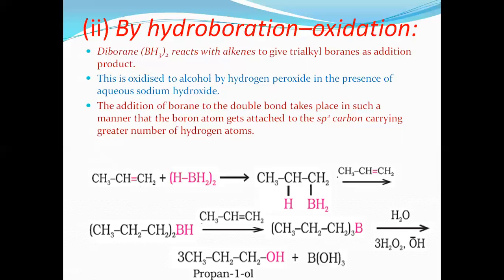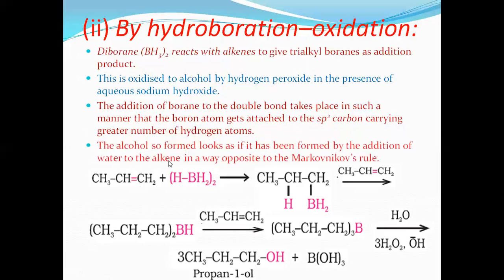Next, this is the side product formed here. Next, we can move on to the alcohol formed. It looks as if it has been formed by the addition of water to the alkene in a way opposite to the Markovnikov rule. According to the Markovnikov rule, when you add water, the OH group is attached to the carbon atom containing the least number of hydrogens. But here you can find the OH is attached to the carbon containing the highest number of hydrogens. Therefore, hydroboration is just like the anti-Markovnikov rule.